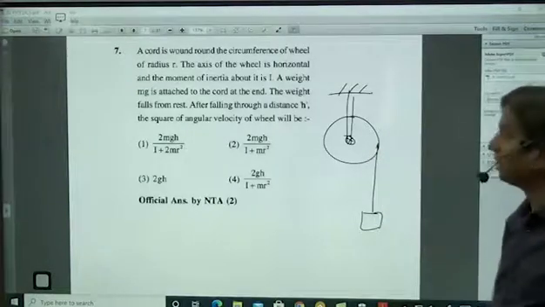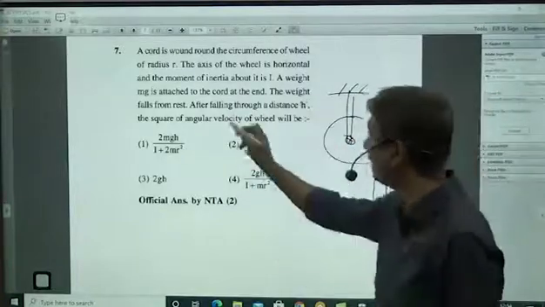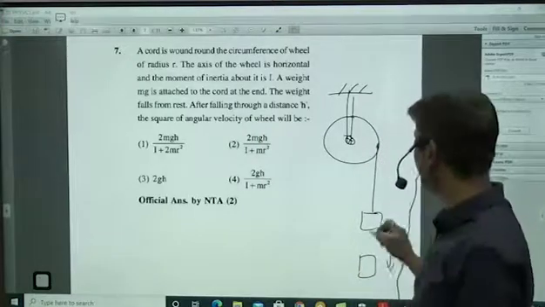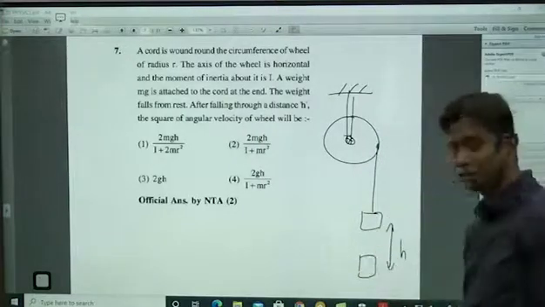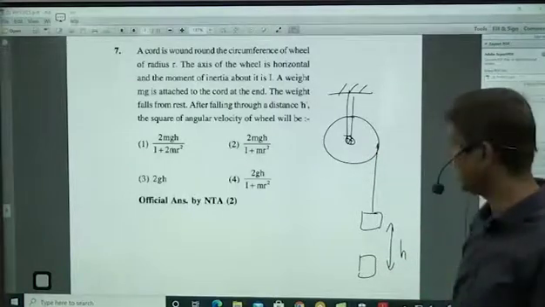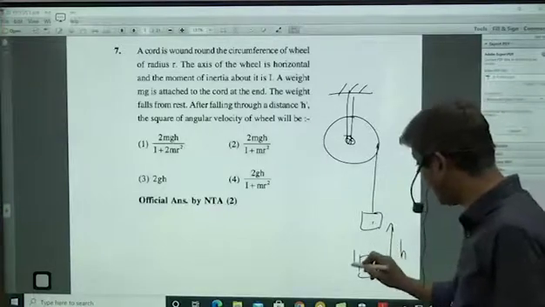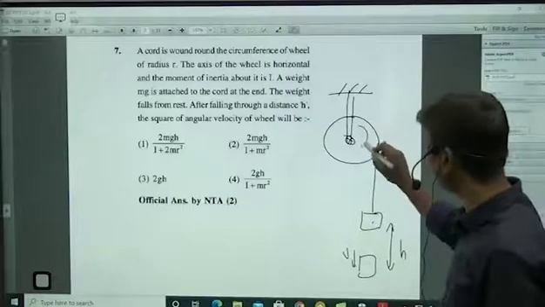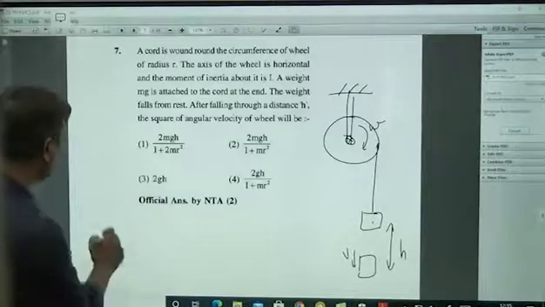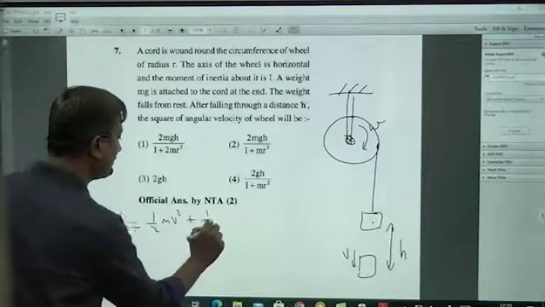Now they are asking: the weight is attached, and the weight is falling from rest. After falling through a distance h, definitely initial velocity is 0, what is the angular velocity? So you can use conservation of energy. It is losing potential energy, mgh, because of which this is gaining kinetic energy, and also this is gaining rotational kinetic energy. So mgh will be equal to half mv square plus half I omega square.